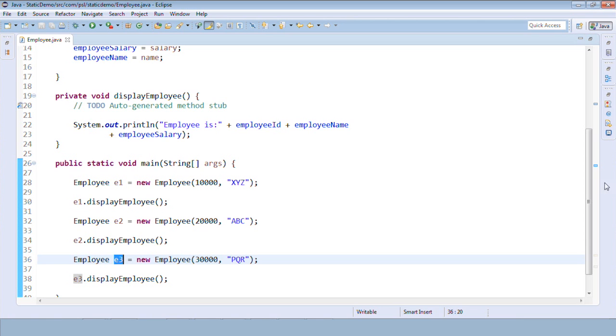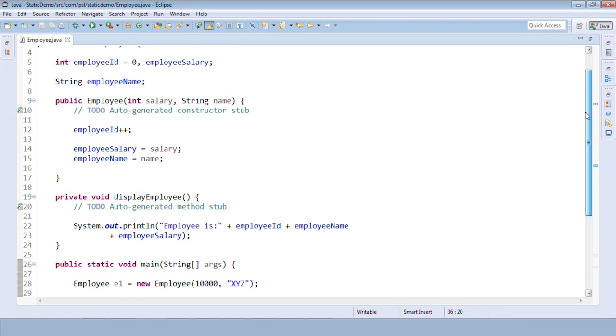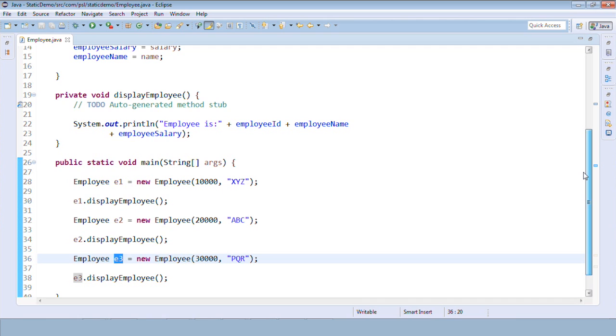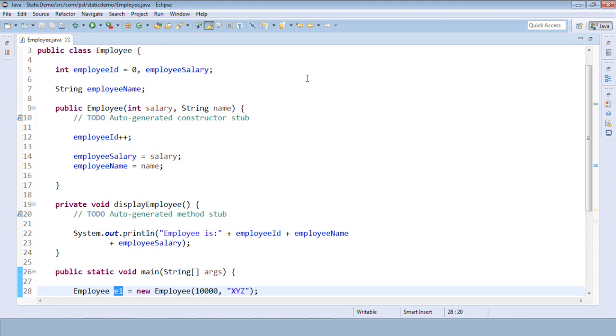should refer to the same variable. Now our requirement here is every object should refer to the same variable. It should not create a new variable all the time. It should not reinitialize the variable all the time, right? So whenever you want to refer to the same copy or same variable on different instances, E1, E2 and E3, these are 3 different instances, 3 different objects. On 3 different objects we want to refer to only one copy of the variable, that is employee ID.